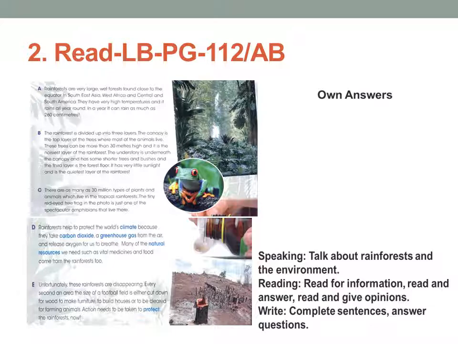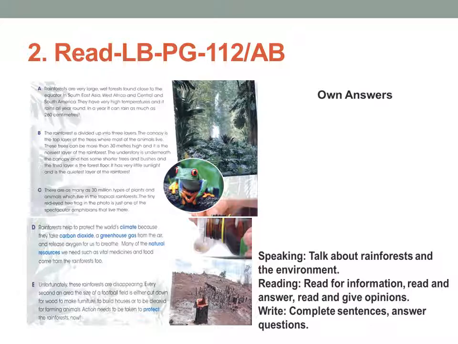The understory is underneath the canopy and has shorter trees and bushes. And the third layer is the forest floor. It has very little sunlight and is the quietest layer of the rainforest. Now see, there are as many as 30 million types of plants and animals which live in the tropical rainforest. There are 30 million types of plants. I think you have never seen them in your life. If you go, there are types of plants you can find there.